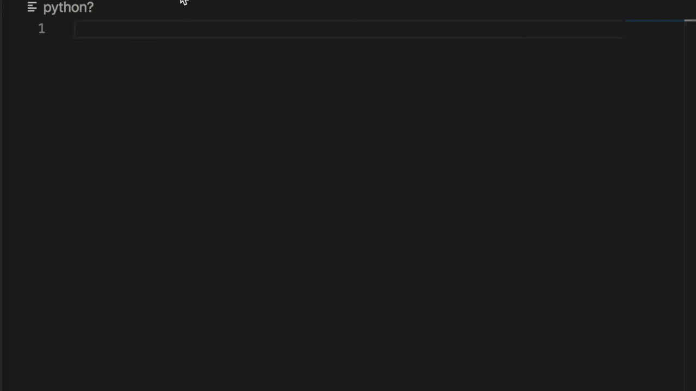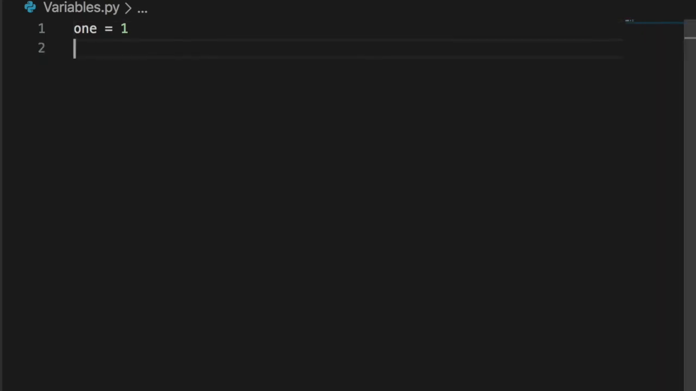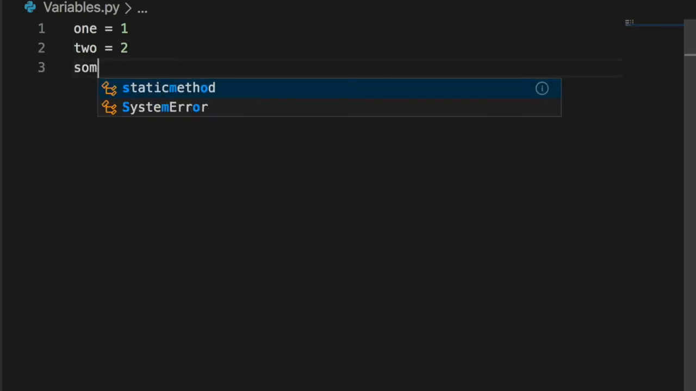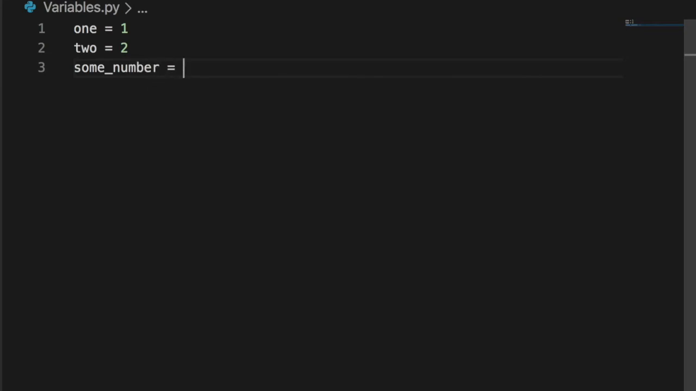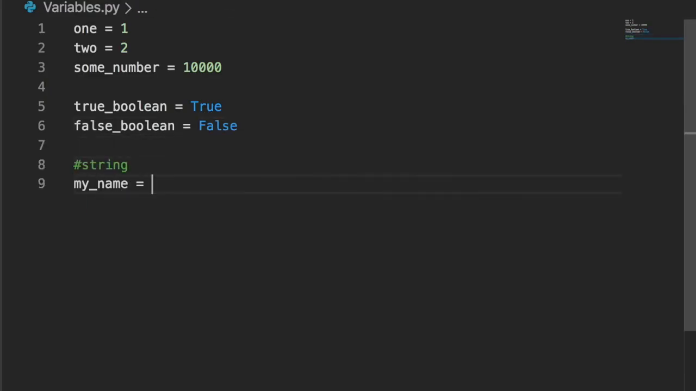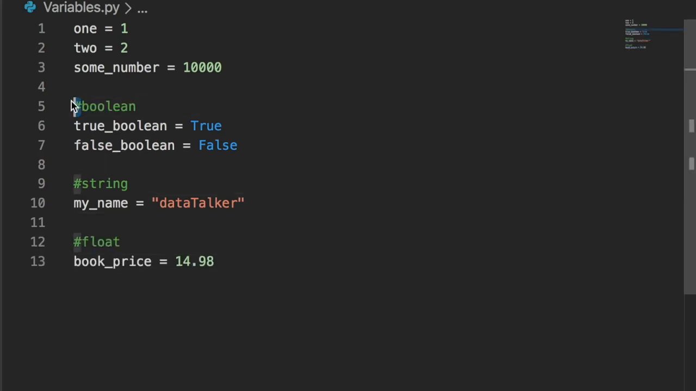First of all, the variables. That's it. How simple was that? You just assign the value 1 to the variable 1, and you can assign any other value to whatever other variables you want. Like the variable 2, we can store it to 2. We can store some number like 10,000, I can store here. Also, besides integers, we can also use booleans, strings, floats, and so many data structures.